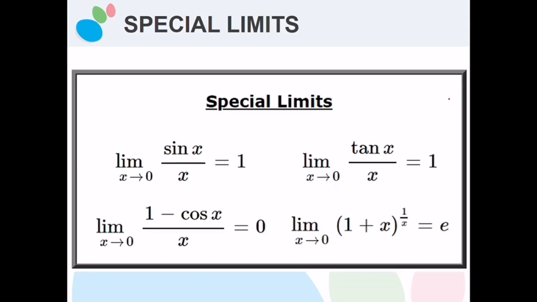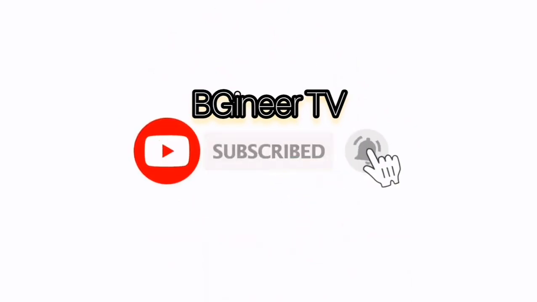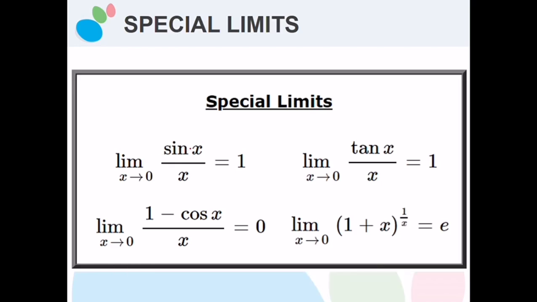Now let's try the last topic of limits, which is about the special limits. Here are some of the special limits. For example, the limit of sine x over x as x approaches 0 is equal to 1. And the limit of 1 minus cosine x divided by x equals 0.